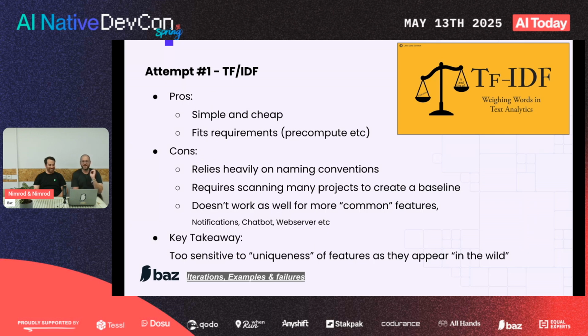But reality came knocking, and we realized that not everything is the sexy proprietary stuff. We also have our run-of-the-mill web servers, queue handlers, event handlers, all that kind of common stuff. And when it's less unique, that's where TF-IDF started having murky results. So as we started evaluating that stuff, we realized that we have to go another way. And evaluation, by the way, is an important point. We will get to that. It's a huge part of it.